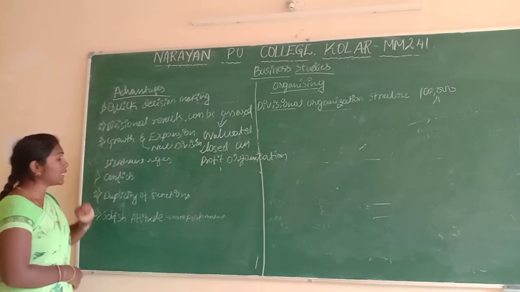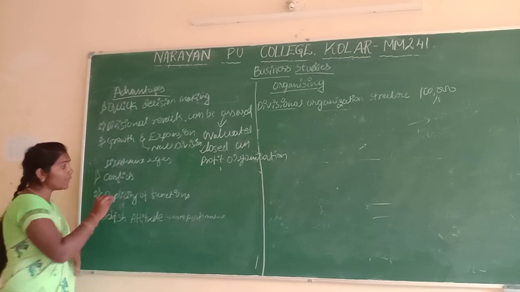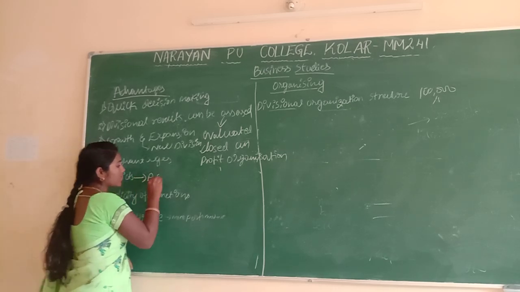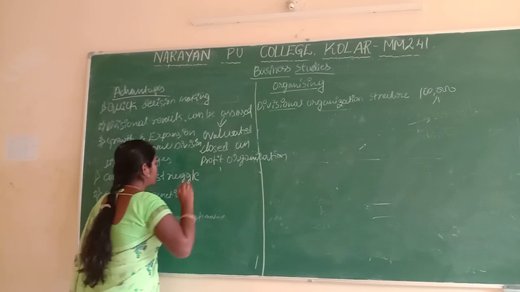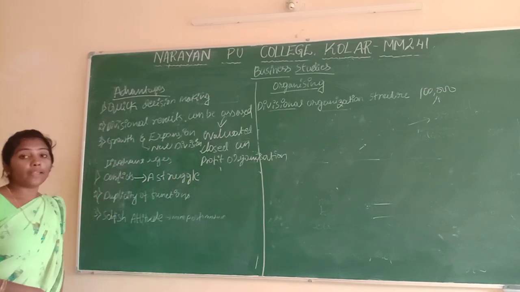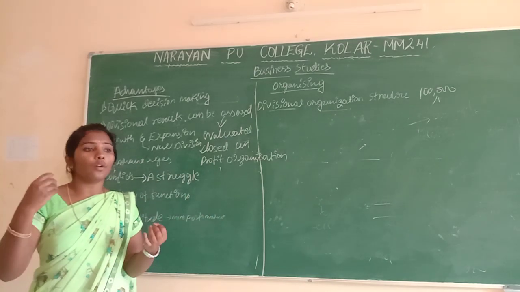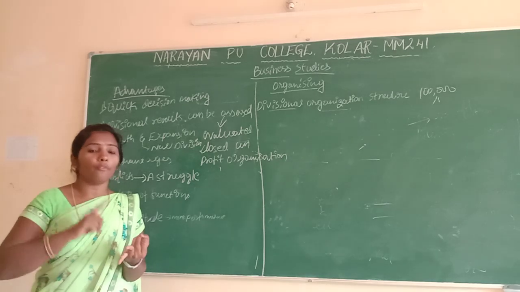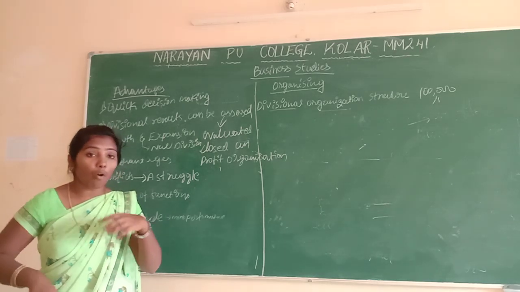Okay, next we will see disadvantages. Disadvantages means conflict. Conflict means struggles. When the number of divisions increases, it is a struggle to provide the raw materials, money, transportation, distribution, and marketing.